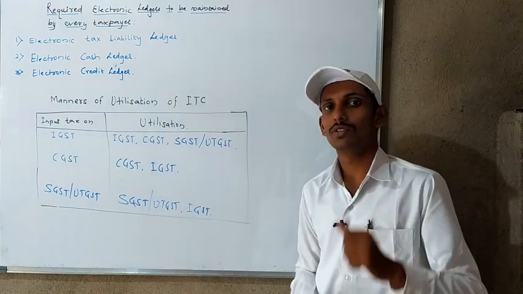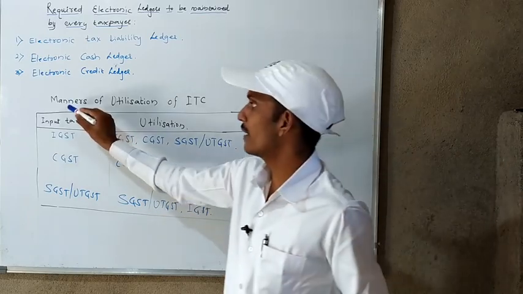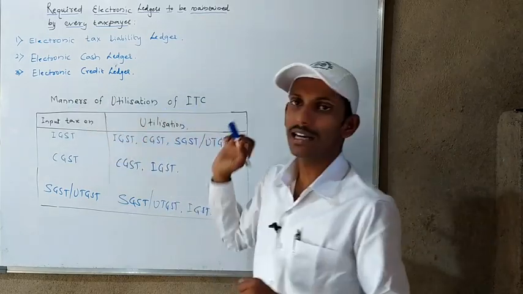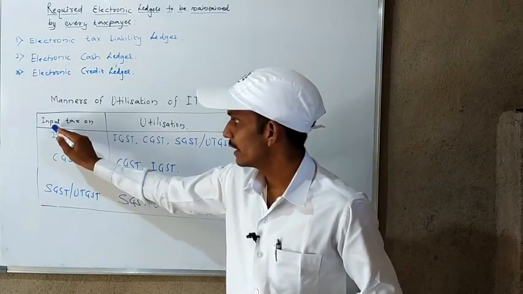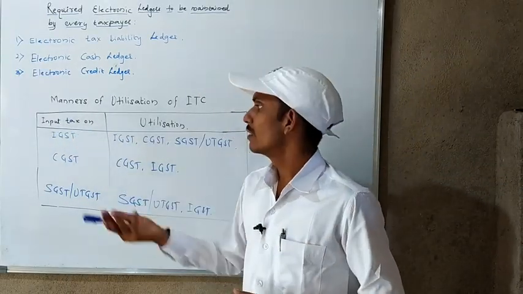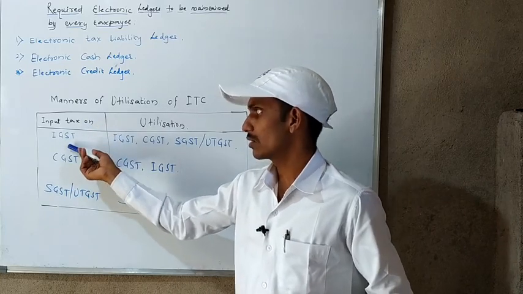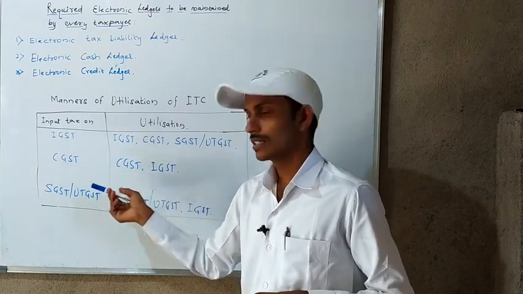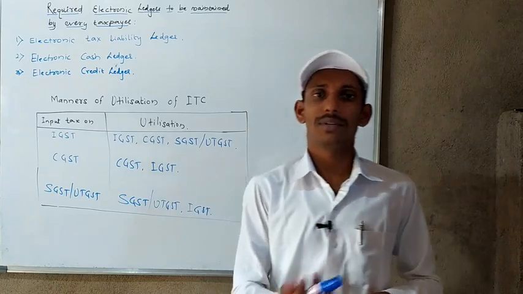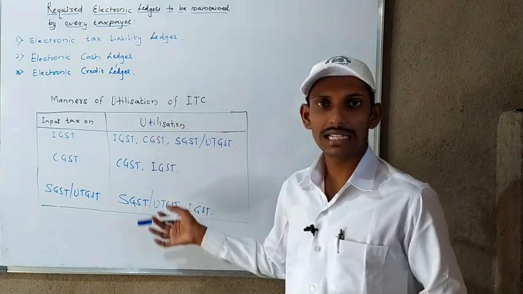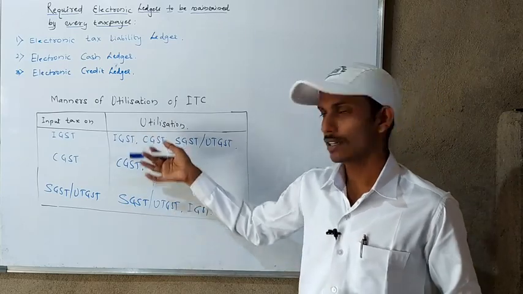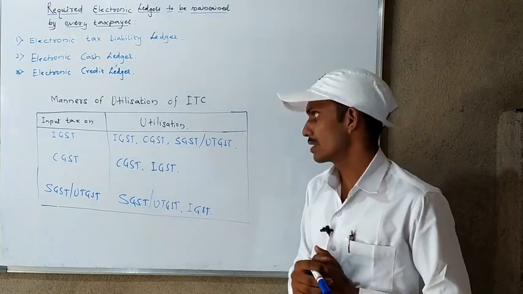From that chart you will come to know the manner of utilization of ITC. I have made two columns here: if you got the input tax on IGST, CGST, SGST or UTGST, for what purpose you will make utilization, I have given you the consequences here.